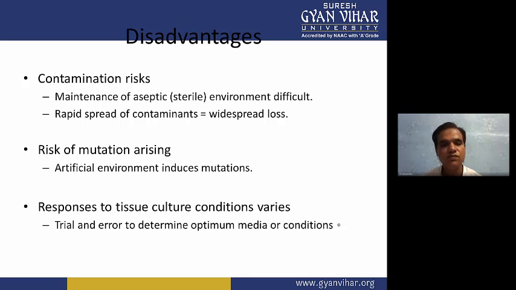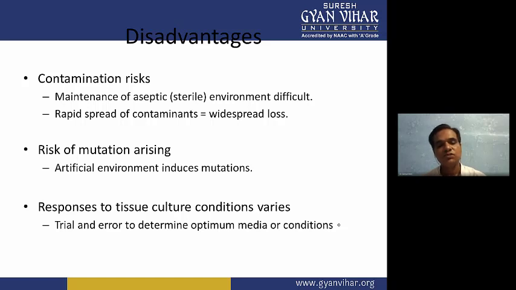So what we have to do when we are subculturing these plant cells and tissues again and again is restrict them to subculture only 2 or 3 times. Then we can overcome the mutation of the plant cells, because we are providing an artificial media or artificial environment, and this artificial media environment can induce mutation. So we have to overcome it by restricting. We can restrict them to only 5 to 6 times subculture.